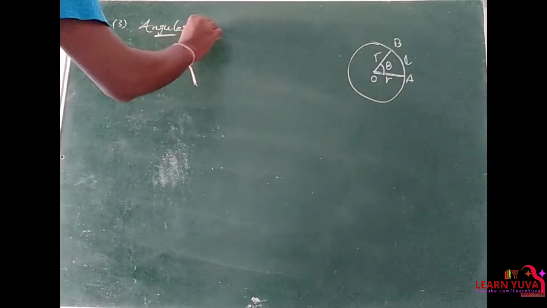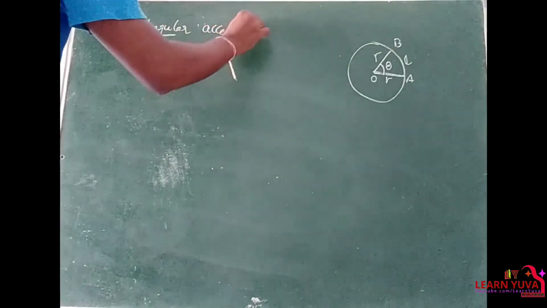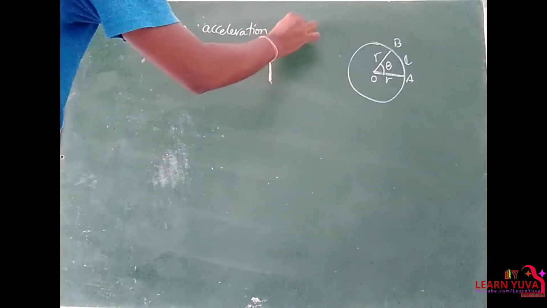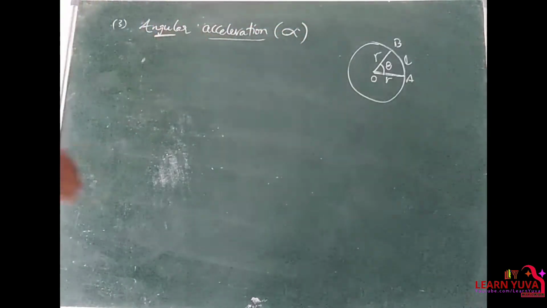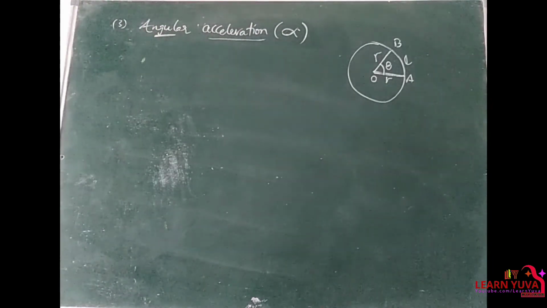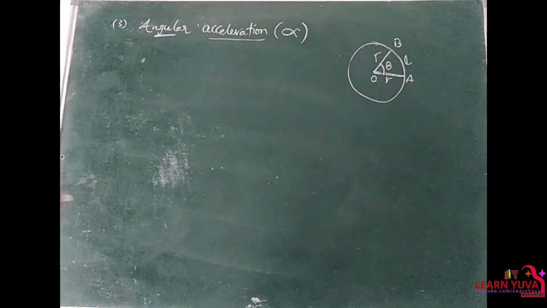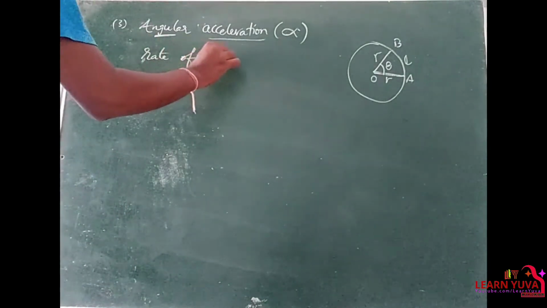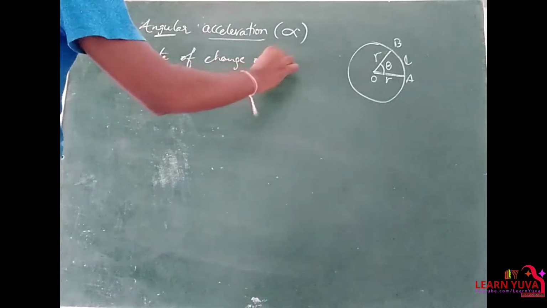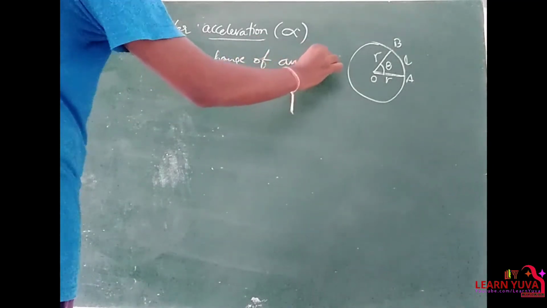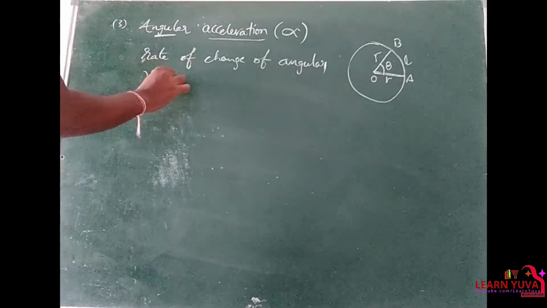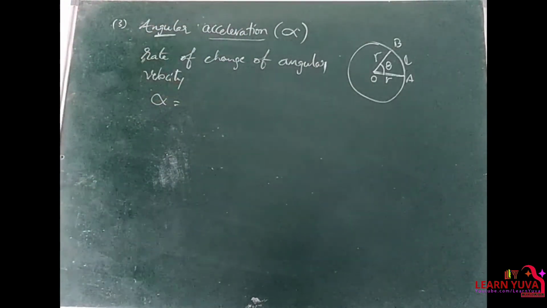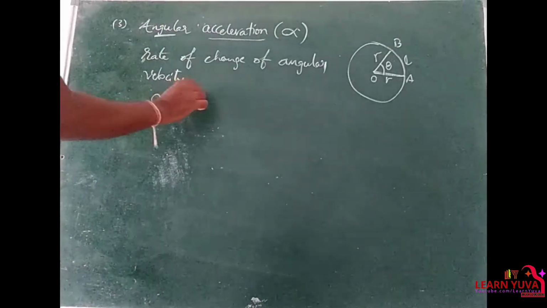Next one, angular acceleration, denoted by alpha. Angular acceleration is the rate of change of angular velocity. Alpha is equal to change in angular velocity by time taken.